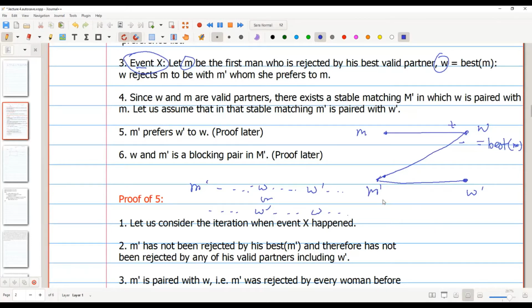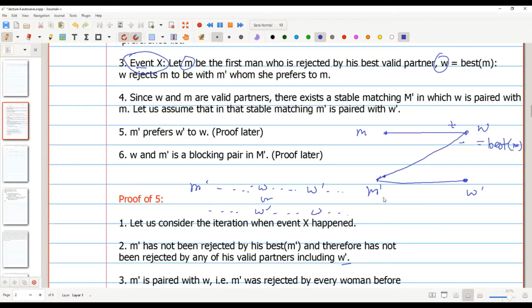That is available. So M prime has not proposed to W prime. If M prime has not proposed to W prime, then W prime will not reject or accept him, right? I mean, for W prime to reject or accept M prime, he first has to propose to her, right? And every man proposes to his best partner always, before W prime. And the best valid partner always has a better rank than any other valid partner. Okay, so I see. M prime has not proposed to W prime yet. Okay, thank you. So now it's clear that M prime has not proposed to W prime yet.